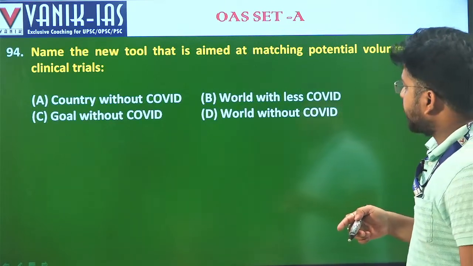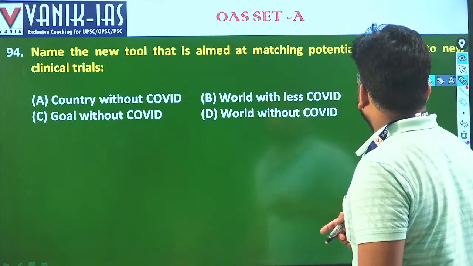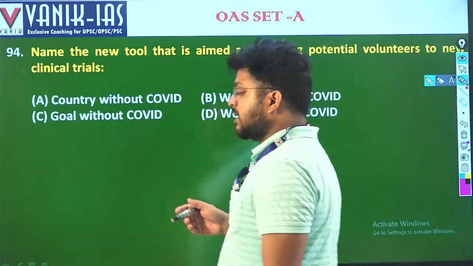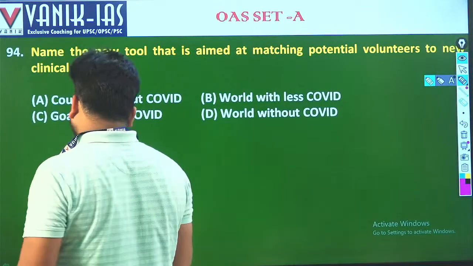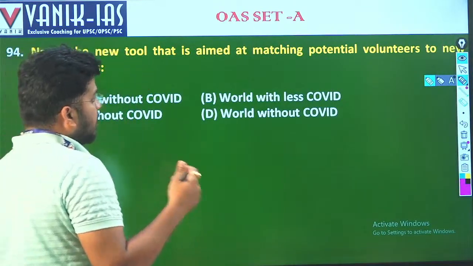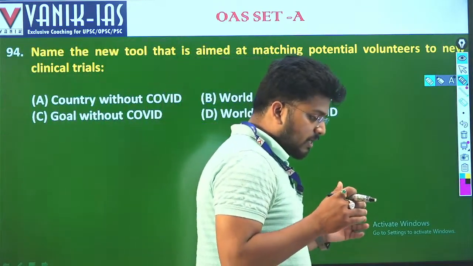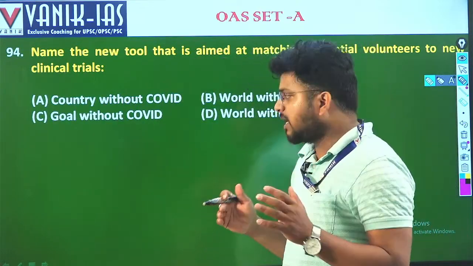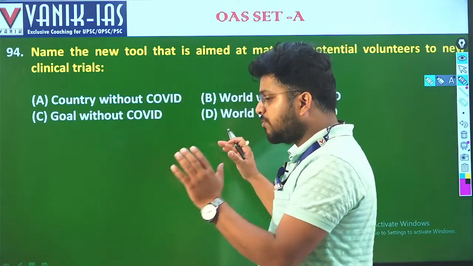Name the new tool that is aimed at matching potential volunteers to new clinical trials. New clinical trials, you can solve this question by logic also, right? Even if you don't know anything about this question, this time the questions are tricky. Just by memory you cannot solve all the questions. You have to think about that question. You have to think about the options even if you don't know anything.